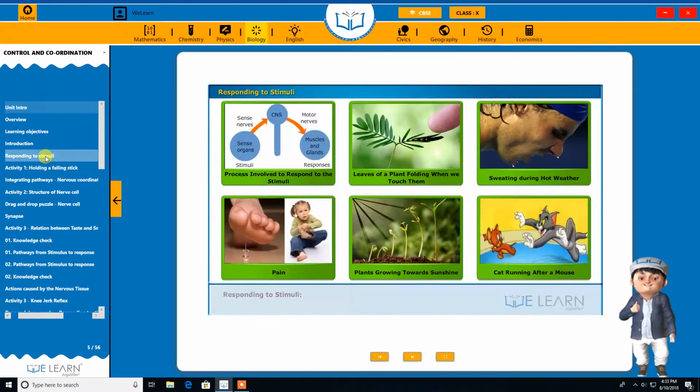Welcome. Responding to stimuli. A stimulus is a change in the environment that can be detected by a sense organ and brings about a response. All living organisms respond to stimuli.